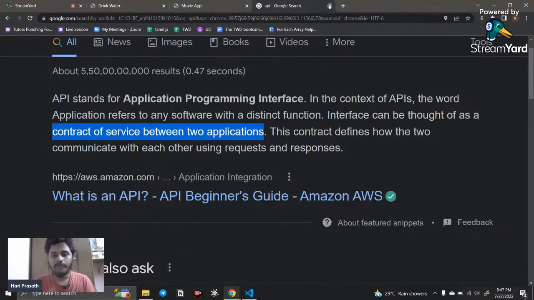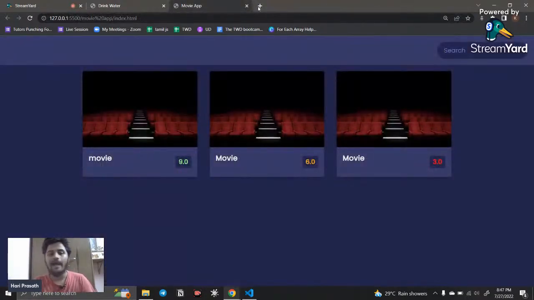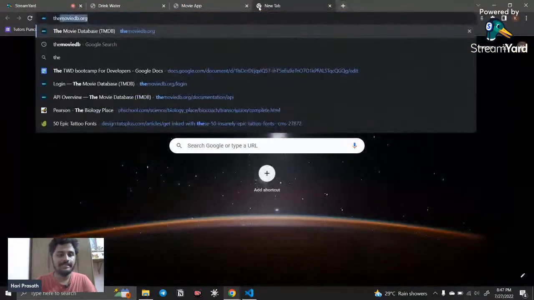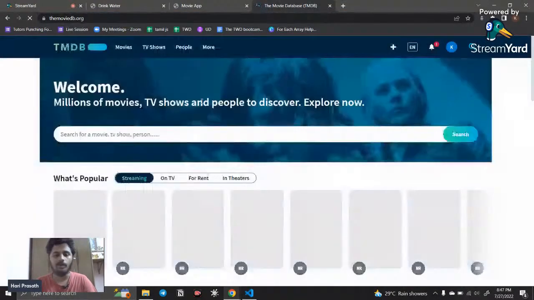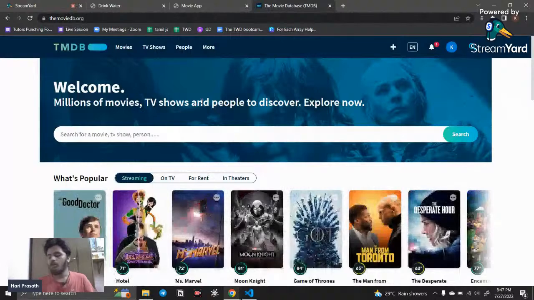So we need a movie API, right? Where can we get that? You can go to themoviedb.org. There are several APIs available. For example, everything is an API. If you want Google search, you can use the Google search API. Twitter API is there, Facebook API is there, WhatsApp API is there, Google Maps, everything.